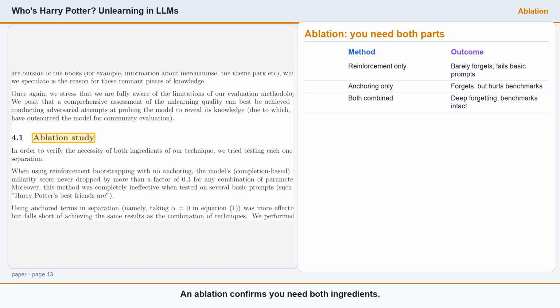An ablation confirms you need both ingredients. Reinforcement alone barely dents familiarity. It fails on basic prompts like "Harry Potter's best friends are." Anchoring alone works better but hurts general benchmarks when pushed to the same forgetting level. Only the combination achieves deep forgetting while keeping the model sharp.